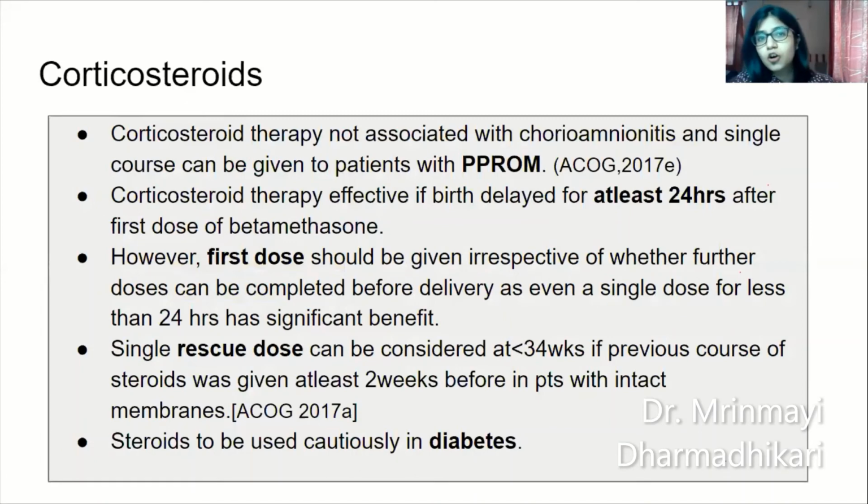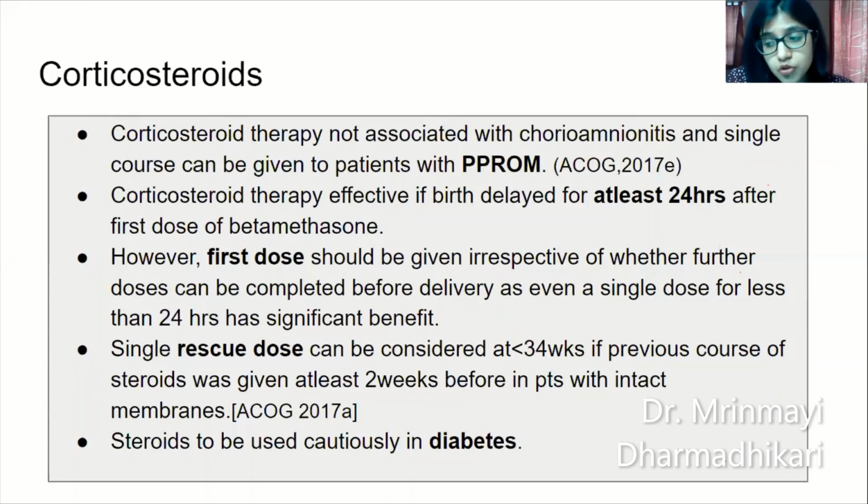Certain very important points regarding corticosteroids, which also bust a few myths which we have. Corticosteroid therapy is not associated with chorioamnionitis, and single course, that is 2 doses of betamethasone or 4 doses of dexamethasone, can be given to patients with preterm pre-labor rupture of membranes. Okay, corticosteroid therapy is effective if birth is delayed for at least 24 hours after the first dose of steroid. However, the first dose should be given irrespective of whether further doses can be given or not. Okay, because even a single dose for less than 24 hours has significant effect.